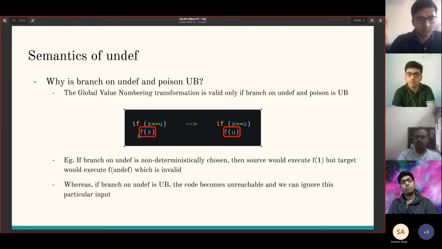So let's say the compiler decided to non-deterministically execute this body. The source would have f of 1 and the destination would have f of undef. So the target has more non-determinism than the source, and that is invalid. However, if branch on undef is UB, then this code, both the target and the source, is UB and therefore unreachable, and the compiler doesn't have to consider the particular case.